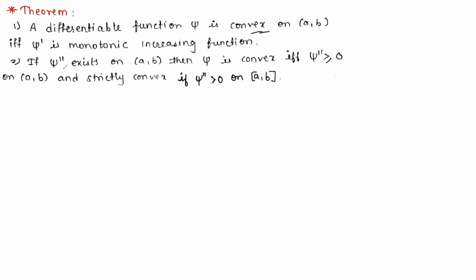The second is: if psi double dash exists on the interval ab, then psi is convex if and only if psi double dash is greater than or equal to 0 on the interval ab, and psi is strictly convex if psi double dash is strictly greater than 0 on interval ab. So let's start with part 1 of this theorem.